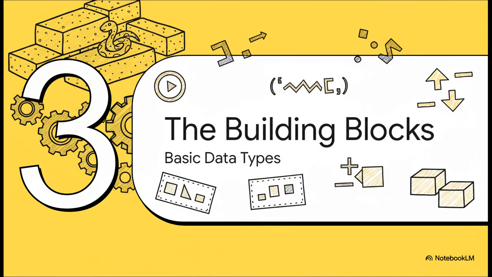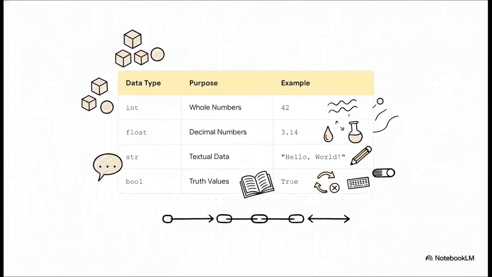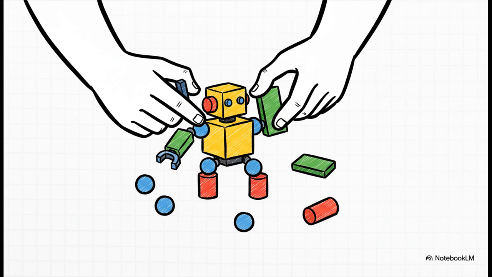And to build anything in Python, you need to know the fundamental materials you have to work with, the basic data types. You know, every program you write, no matter how ridiculously complex it gets, is built from these basic pieces. You've got integers for your whole numbers, floats for your decimal numbers, strings for any kind of text, and booleans for a simple true or false. That's it. These are the atoms of your code. The absolute best way to think about these data types is as the Lego bricks for your code. You just take these simple, fundamental pieces and you combine them to build, well, anything you can possibly imagine, from a tiny script to a massive application.